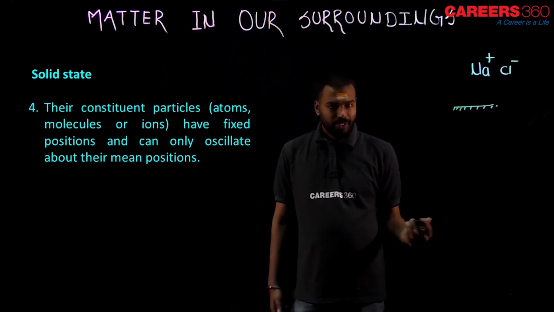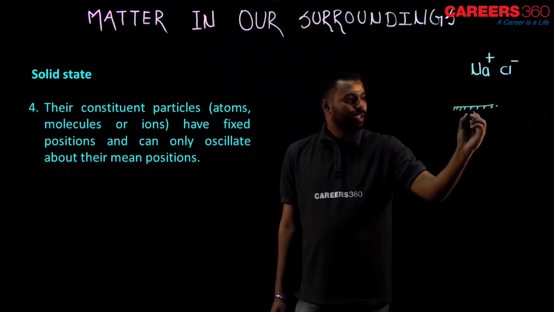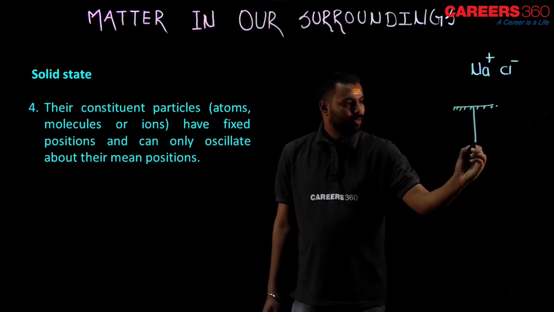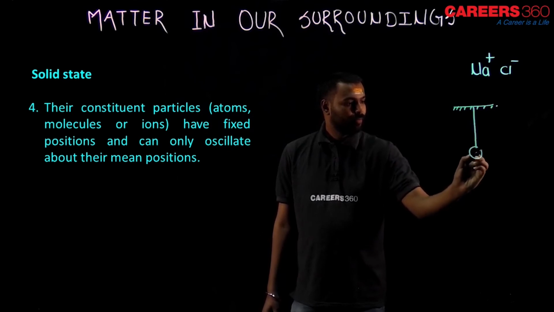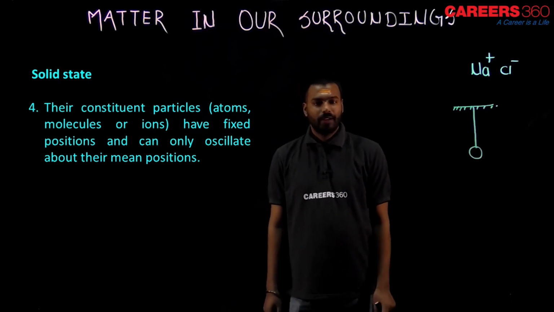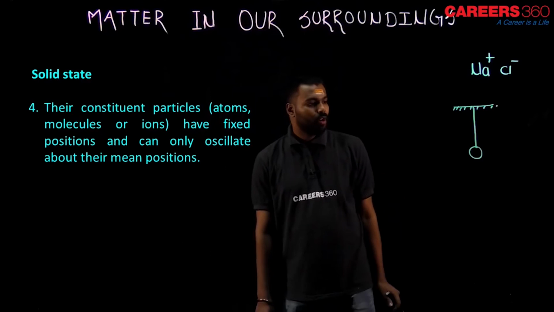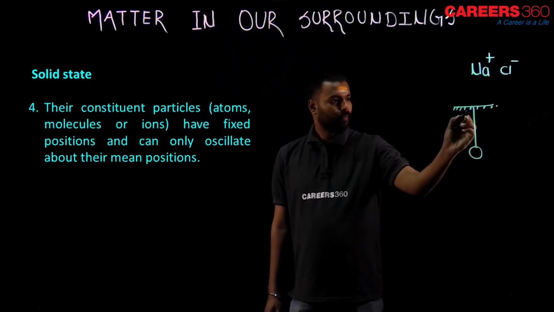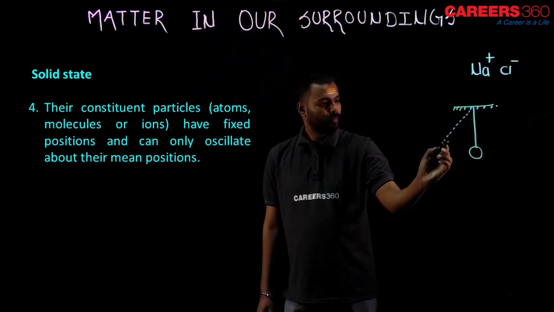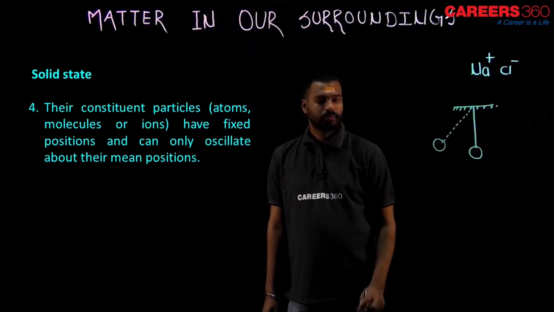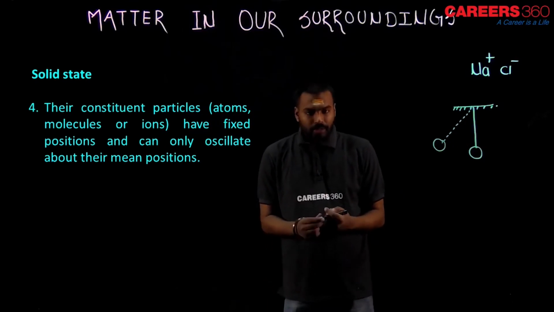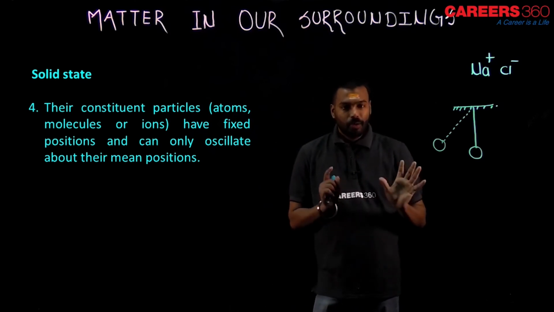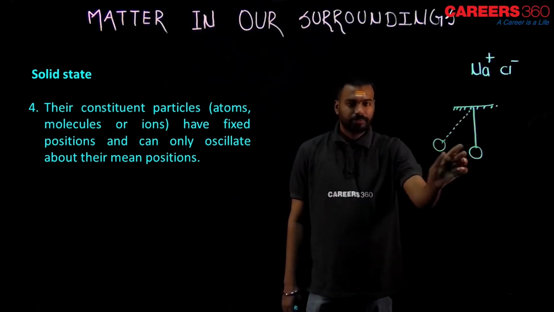In this ceiling I'm hanging one metallic bob, and after that I am bringing this here. In the beginning the original position was this.